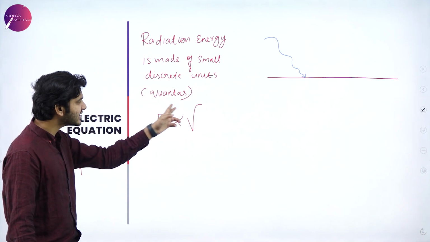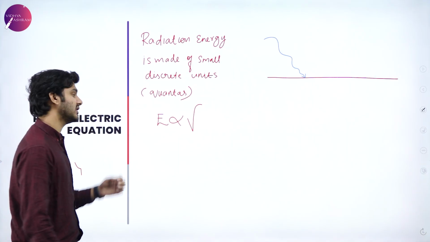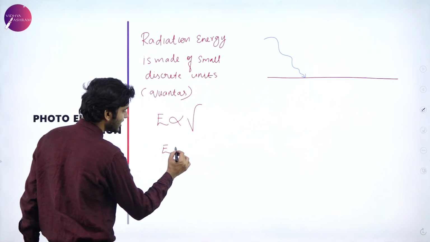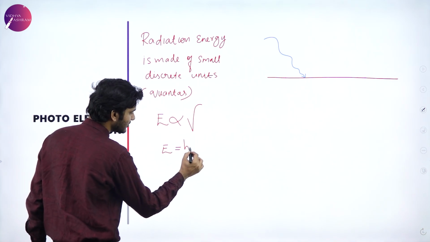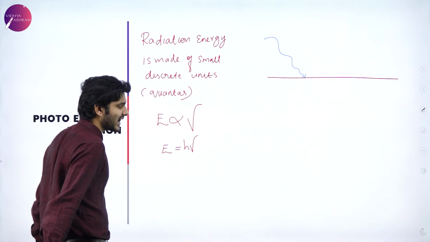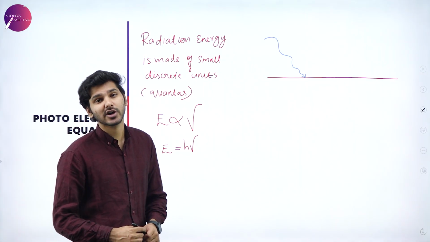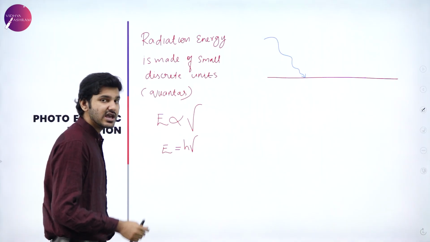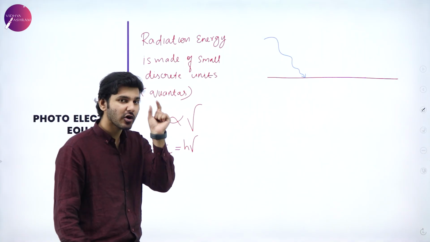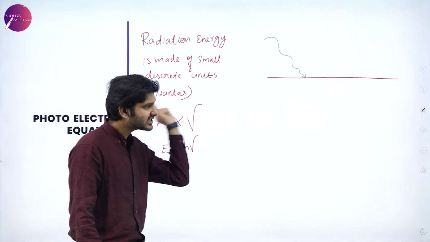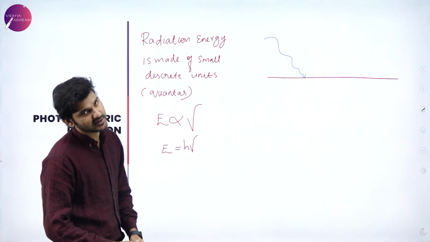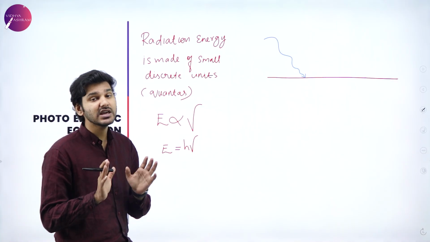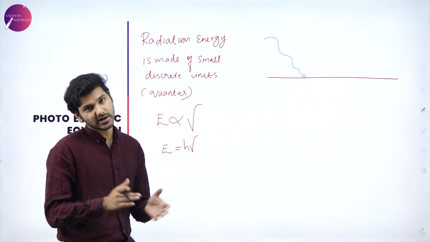In order to avoid this proportionality sign, the constant we are using is known as Planck's constant. So E is equal to h nu, where h is known as Planck's constant. And this particular h nu is the small quanta or small packet of energy which is being distributed through space and time. So E is equal to h nu, the famous equation for which he won the Nobel Prize.